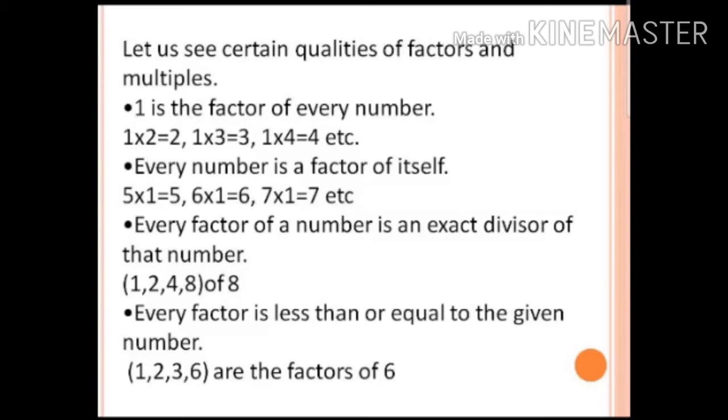So, if you take the factors of 6, you get 1, 2, 3 and 6. That means all the factors of 6 are less than or equal to 6. All the factors of 8 are less than or equal to 8. They are not above the given number.